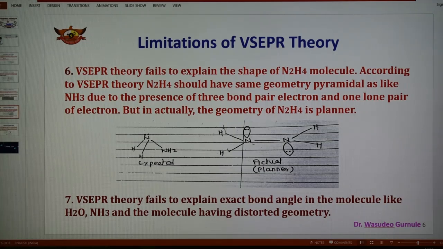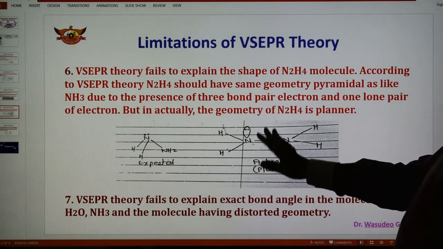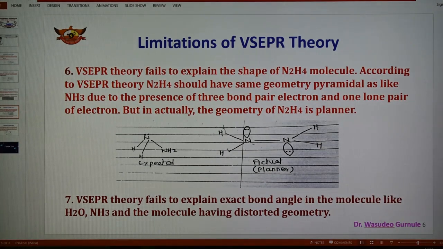According to VSEPR theory, N2H4 should have a pyramidal geometry like ammonia, due to the presence of 3 bond pairs of electrons and 1 lone pair. But in actual practice, the geometry of N2H4 is planar. This planar geometry of the molecule is not explained by VSEPR theory, and that is why this is a limitation here.